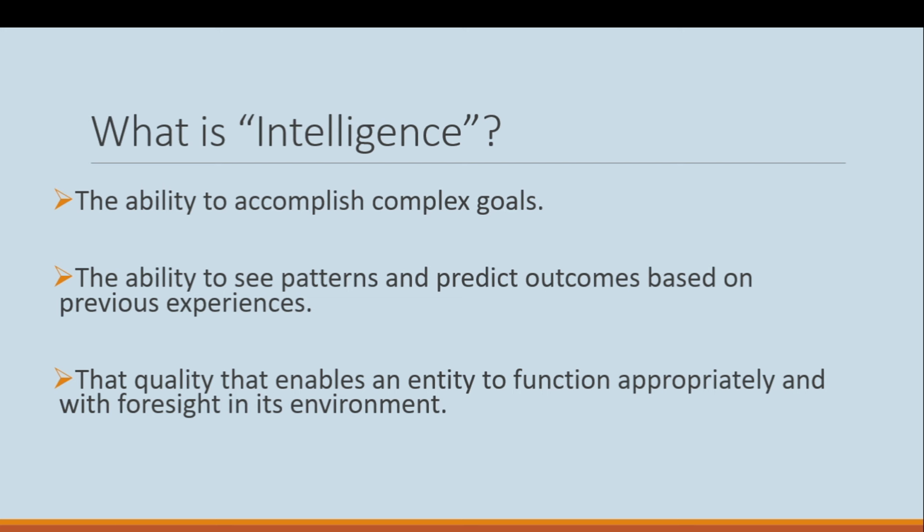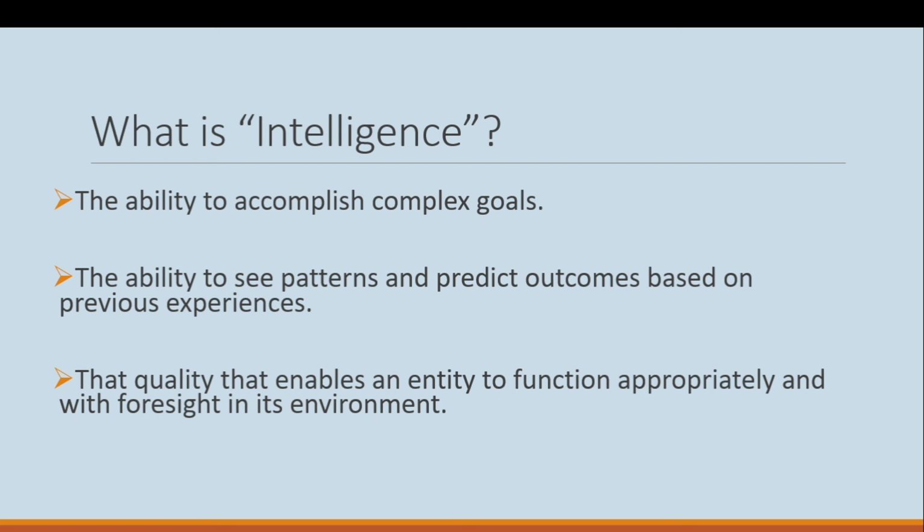First of all, the most important question: what is intelligence? The ability to accomplish complex goals is called intelligence. A man who can solve complex goals, who can solve a complex problem, we can say the man is very intelligent. So the definition of intelligence is the ability to accomplish a complex goal.